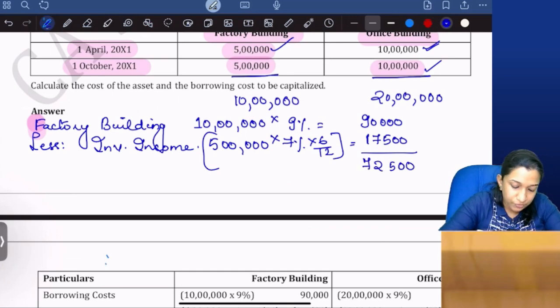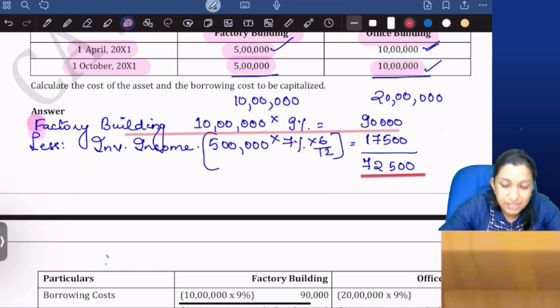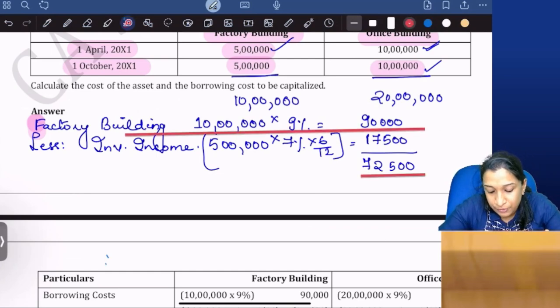So 72,500. We are assuming that construction of the factory building is for 12 months. So the entire 90,000 you could have capitalized, but I have not used the entire 10 lakhs during 12 months. That 5 lakhs was idle, on which I earned interest of 17,500. This is my expense, this is my income.